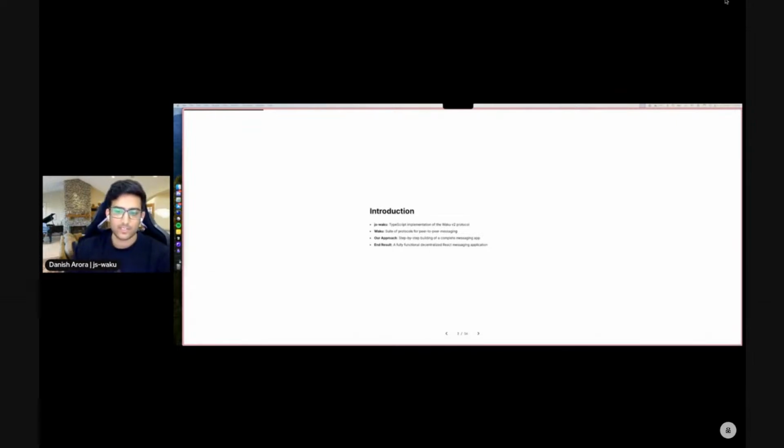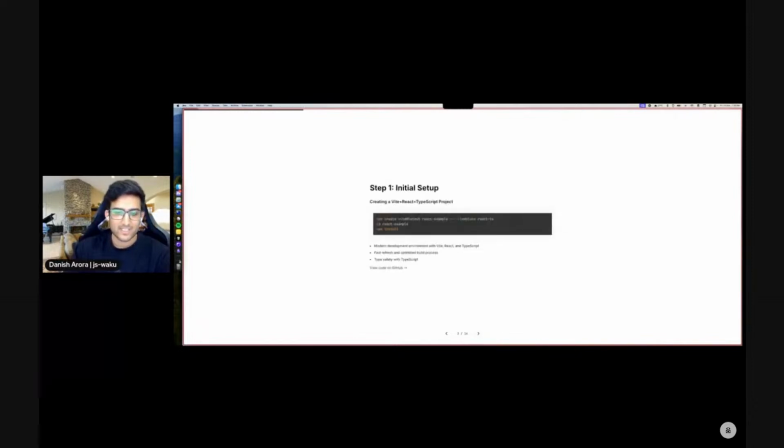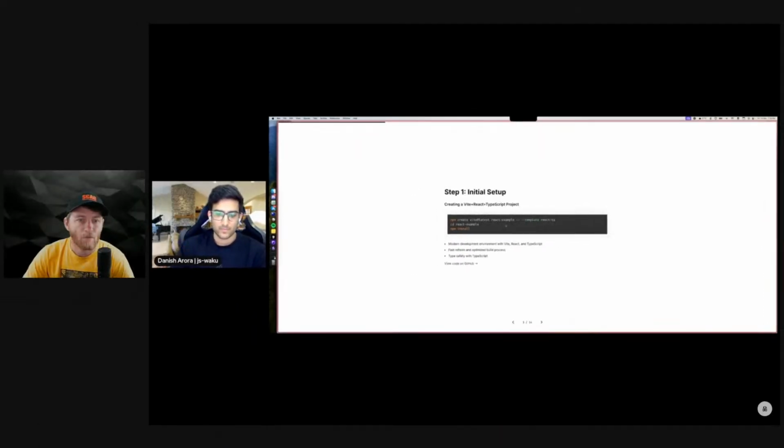Instead of just discussing theory, we'll actually build an application. And by the end, you'll understand how to implement core decentralized features that Waku offers: real-time push and retrieval of messages, history retrieval, and application-level encryption. So we'll start with a clean, modern React project using Vite, but feel free to use whatever framework you want.